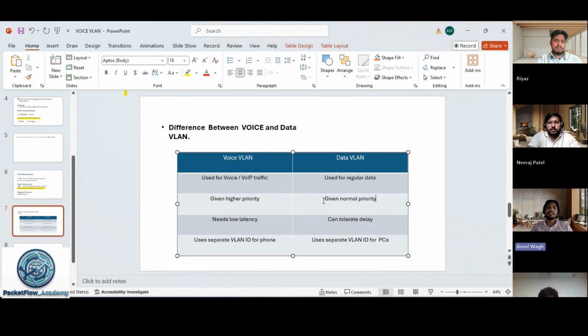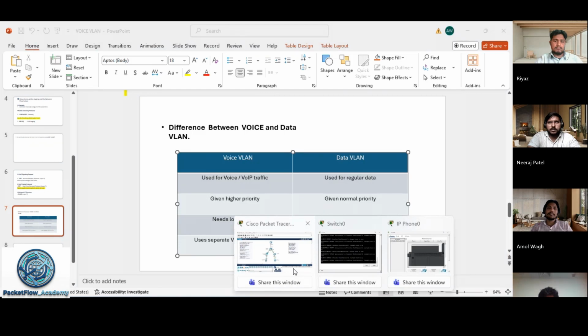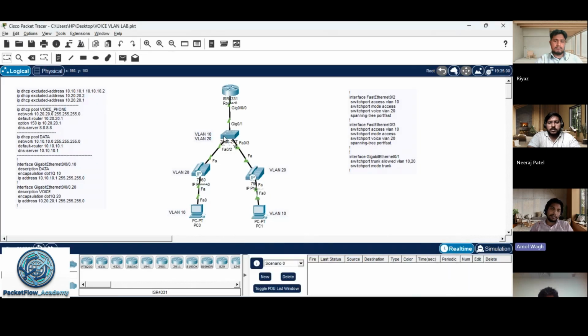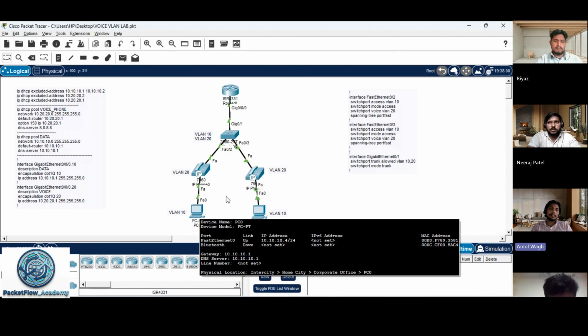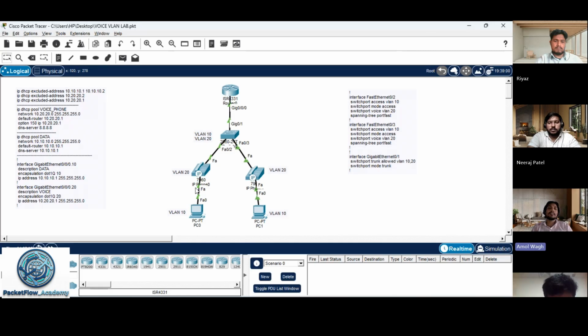Both traffic is going from the switch only. Here we see from the switch we connect the IP phone, and through the IP phone we connect the PC. But suppose we use both simultaneously, you are using the PC and the IP phone also.